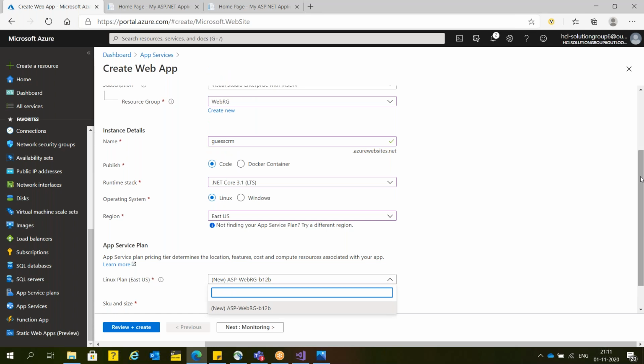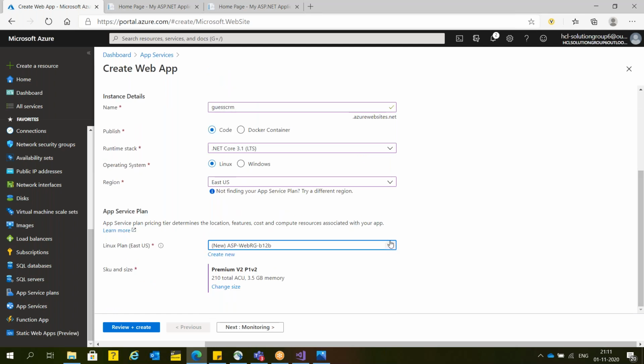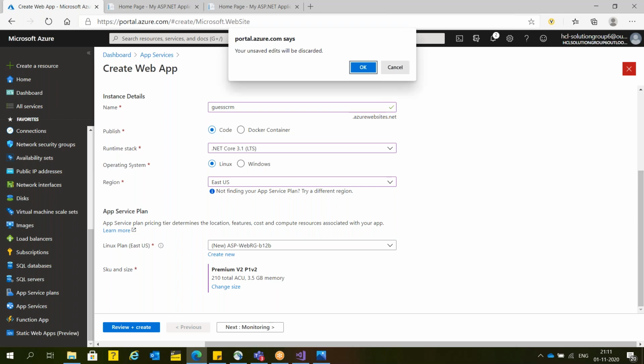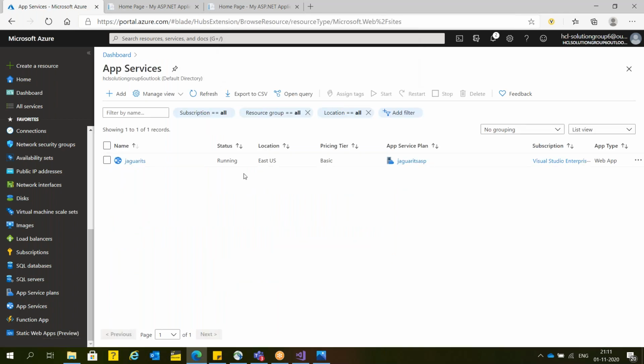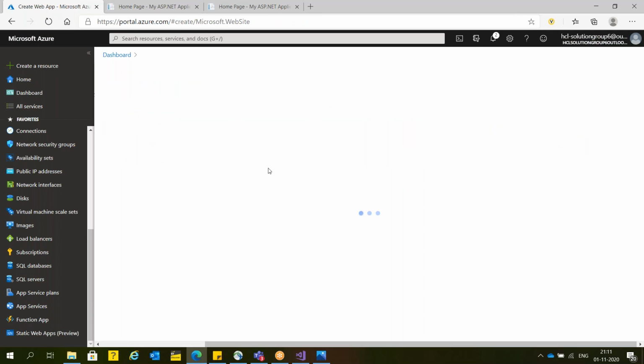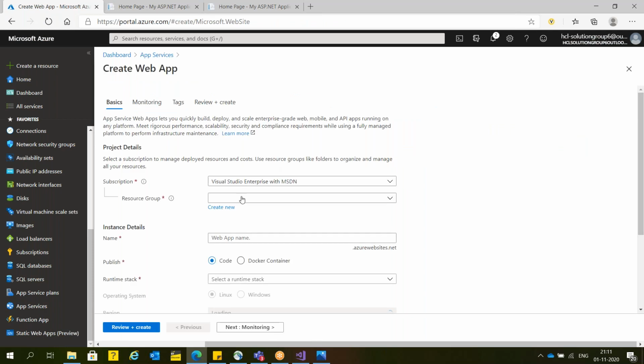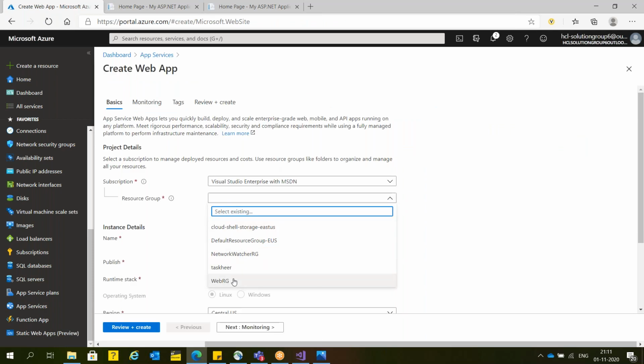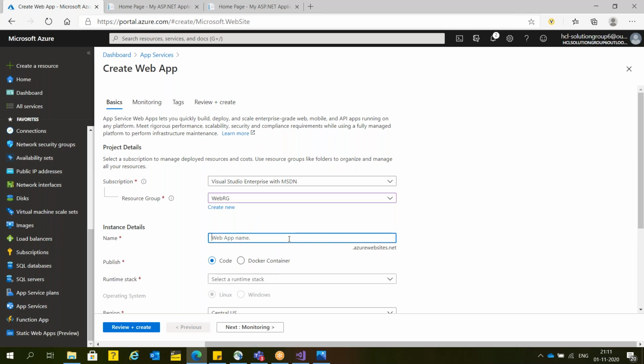In case you're going to use a different environment, remember, let me first check where the location is. I think East US, yeah. Here I'm using East US. If you create the same environment, then by default you can reuse the app service plan. If you use any other deployment platform, you will not get that option.